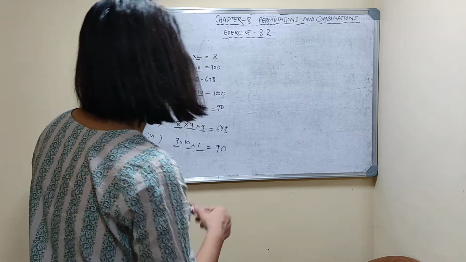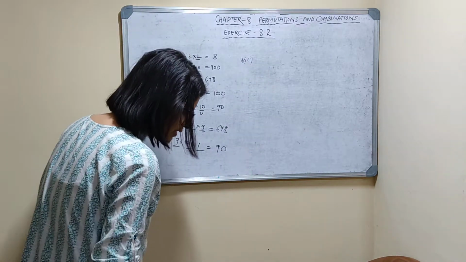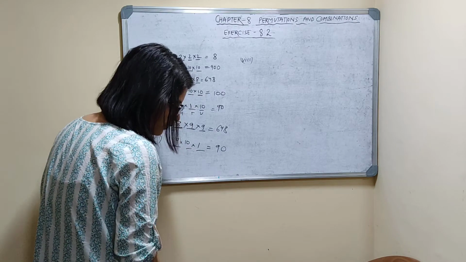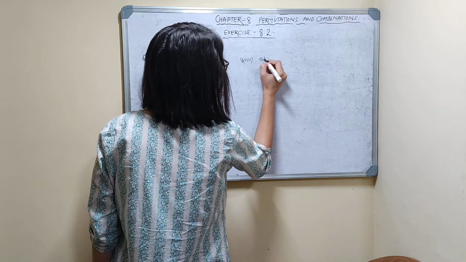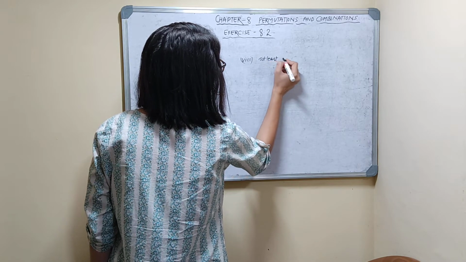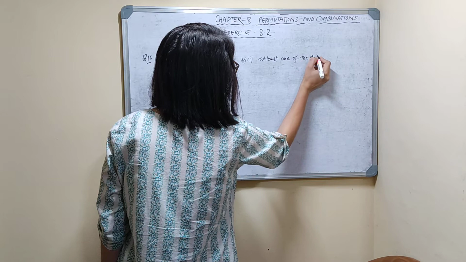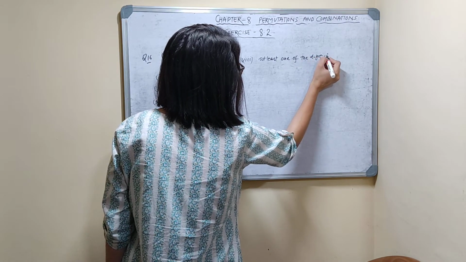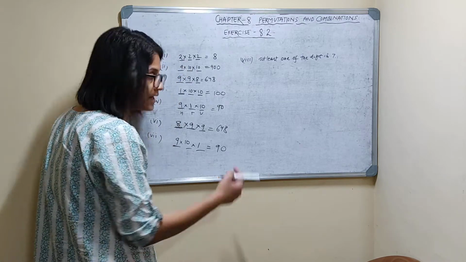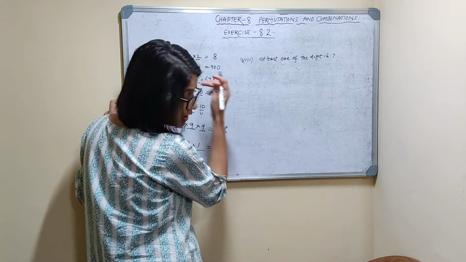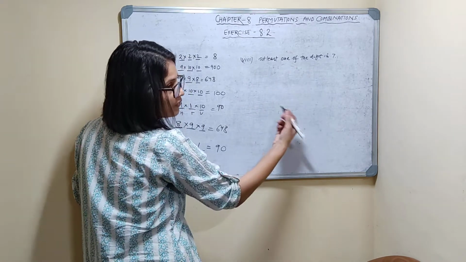Now part 8. At least one of the digits is 7. How will you find how many numbers you can form when at least one of the digits is 7?